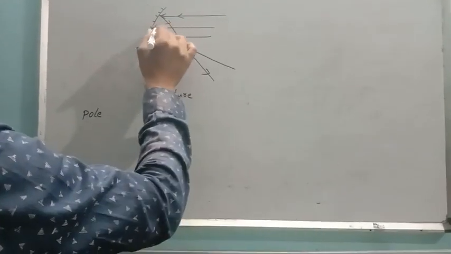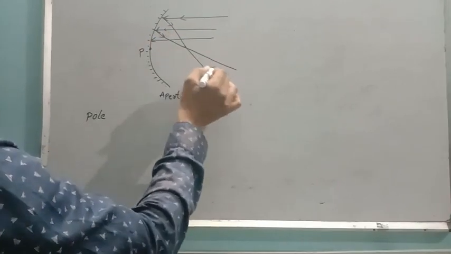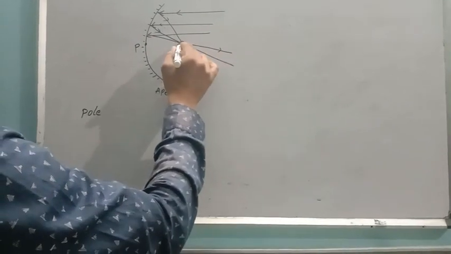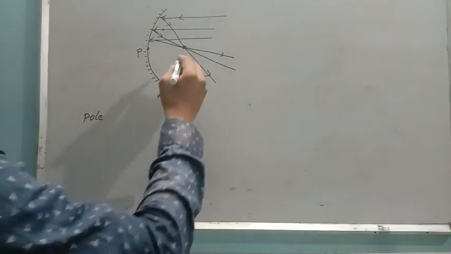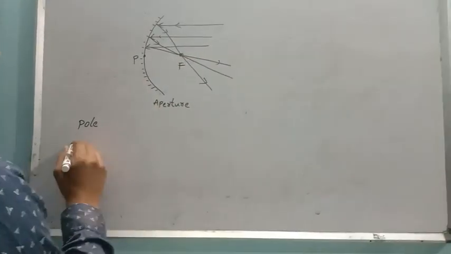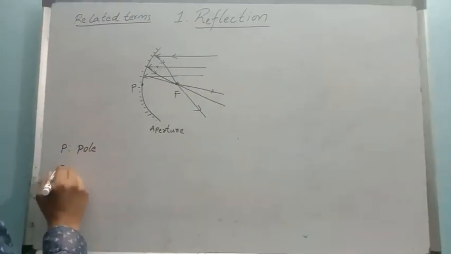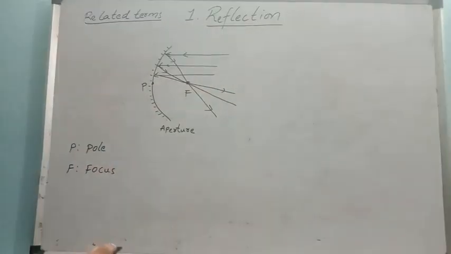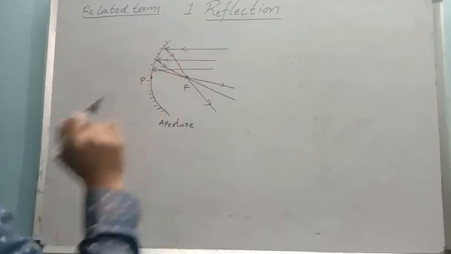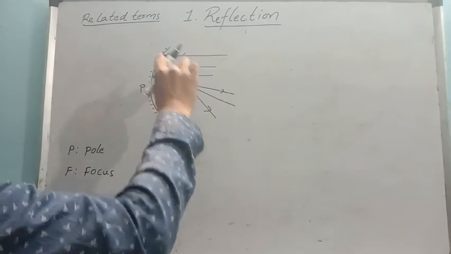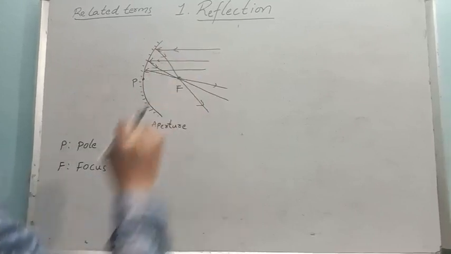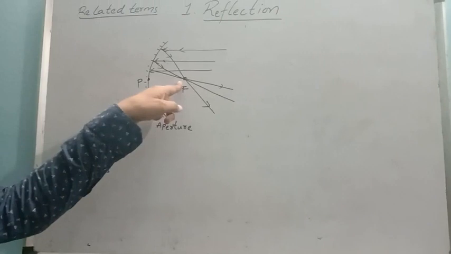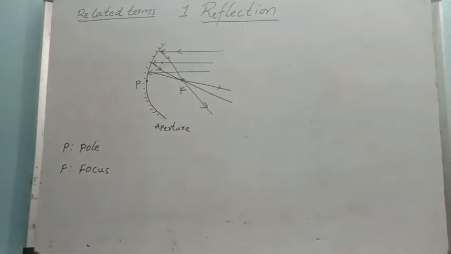This is a reflected ray, the second reflected ray, this is the third incident ray, third reflected ray. So they all converge at a point. That point is known as the focus. So what is the focus? When a parallel beam of light rays falls on the concave mirror, all the reflected rays converge at a point. They all pass through a point. That point is known as the focus.